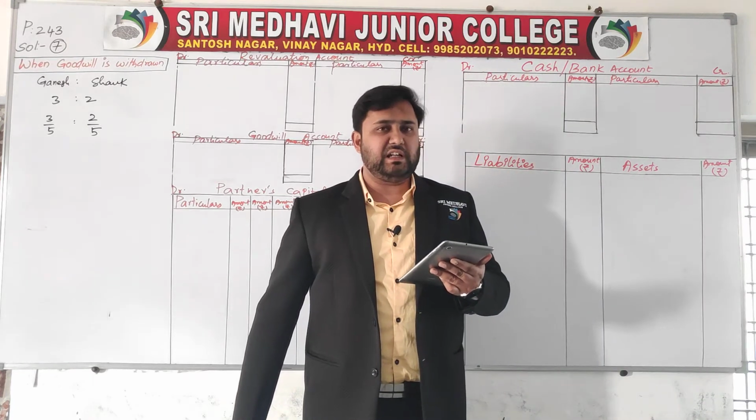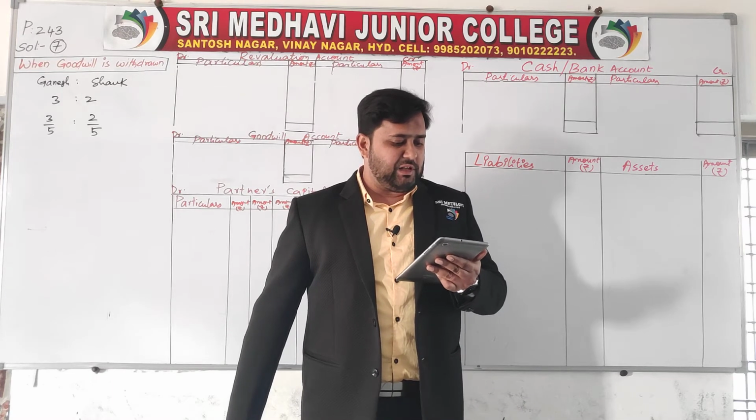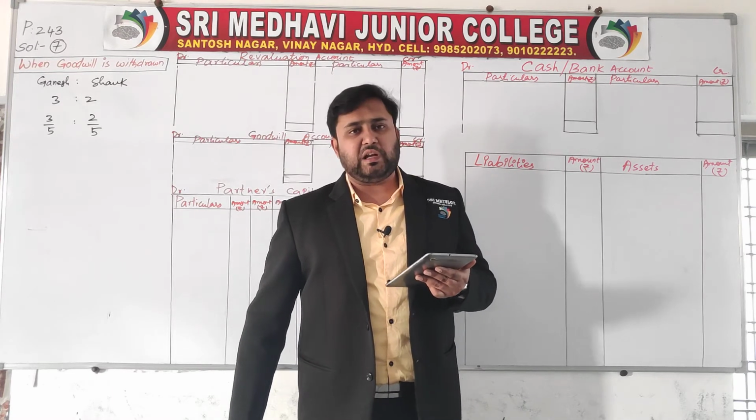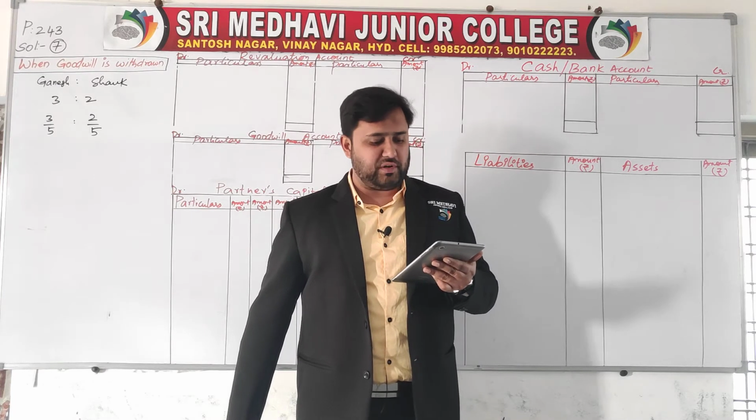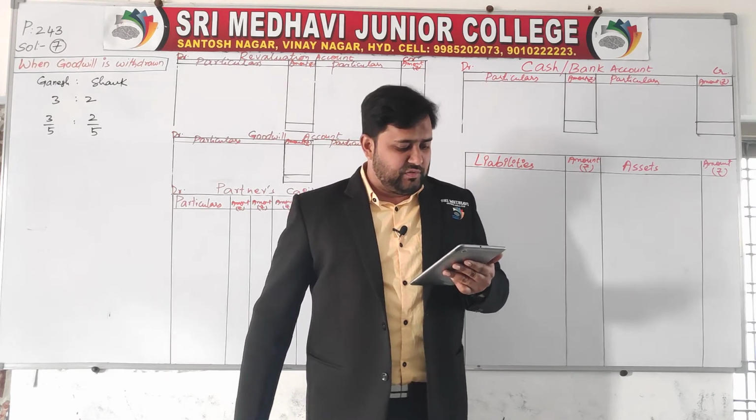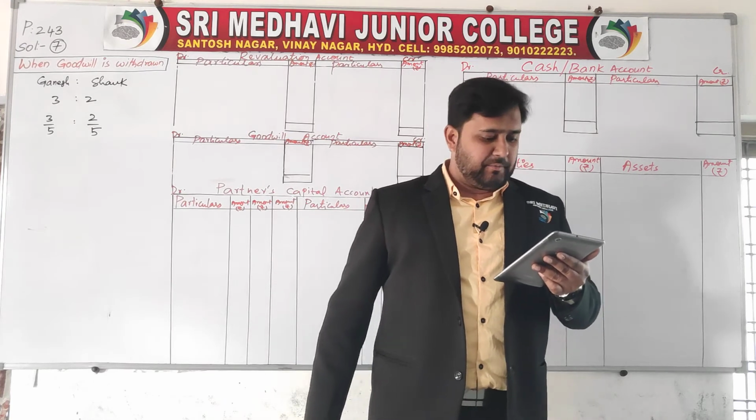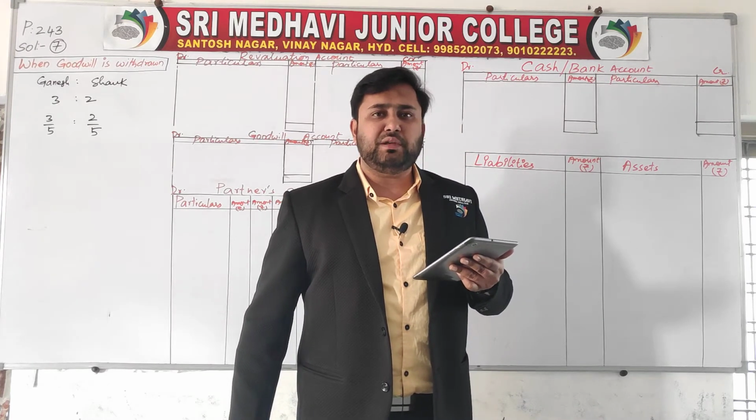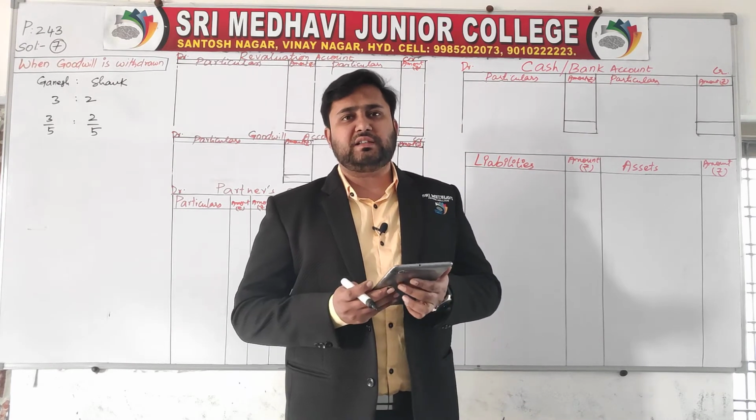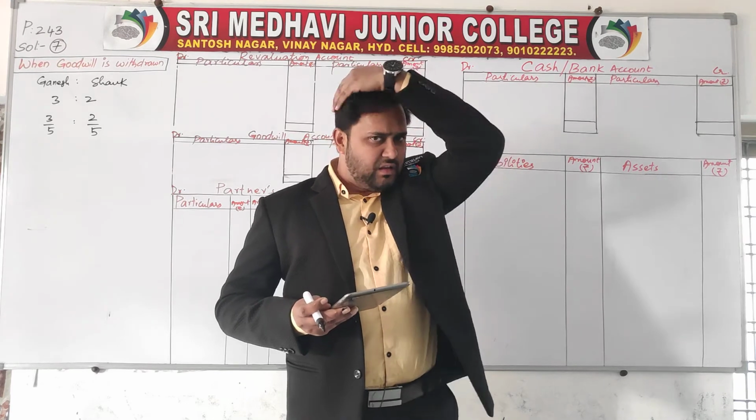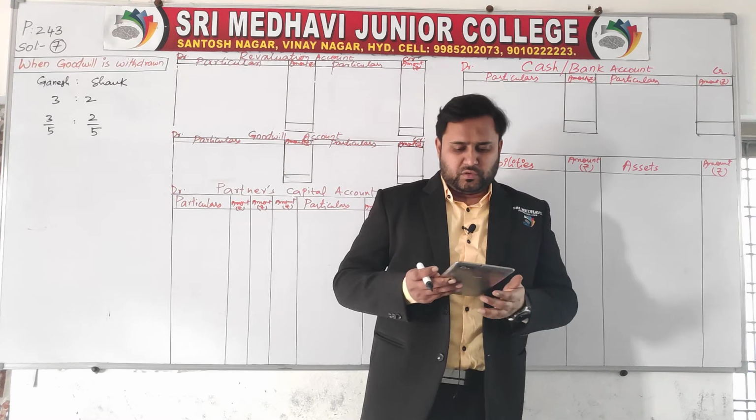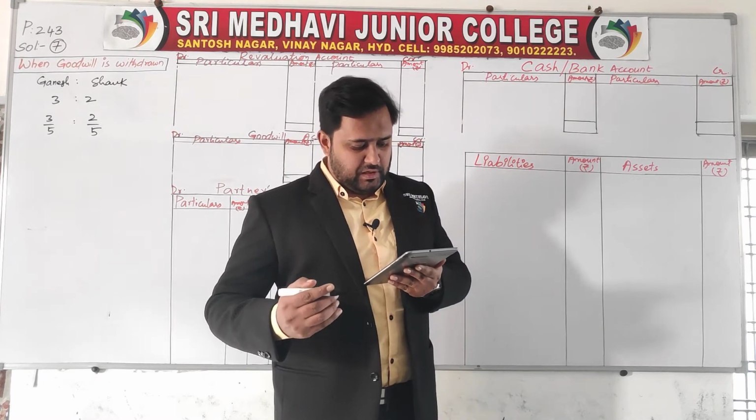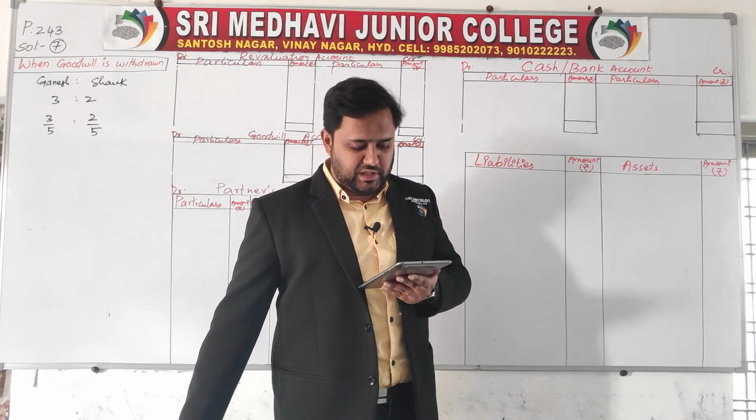On the liability side, details have been given like this: sundry creditors, bills payable, bank loan, general reserve, capital accounts of Ganesh and Shankar. Asset side: cash, bills receivable, sundry debtors, stock, furniture, buildings. On 1st April 2020, they decided to admit Mr. Balu, which means this is nothing but admission of a partner. They decided to admit Mr. Balu for 1/4 share in the future profit.